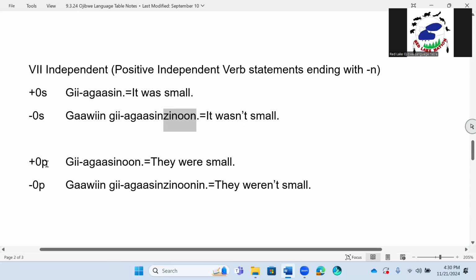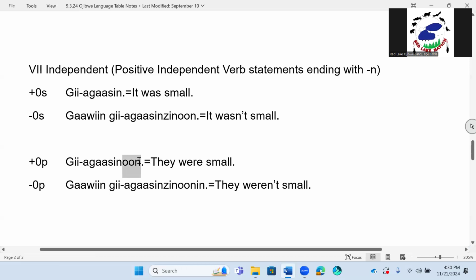Positive zero plural. Gi agasinun. Gi agasinun. They were small. More than one they. Gi were, past tense. Agasinun. Small. Okay. So this is kind of backwards if you look at it.